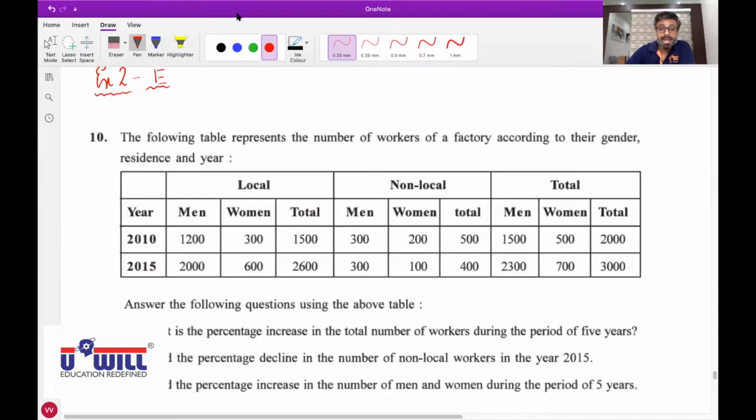Now raise your hand. Who will answer this question to me? First one. What is the percentage increase? Very first underline, percentage increase in the total number of workers during the period of 5 years. How will you answer this? Anyone else? Only one student could understand this from the lectures.